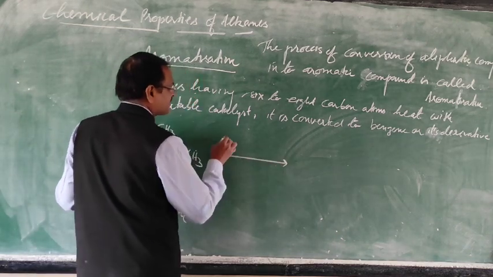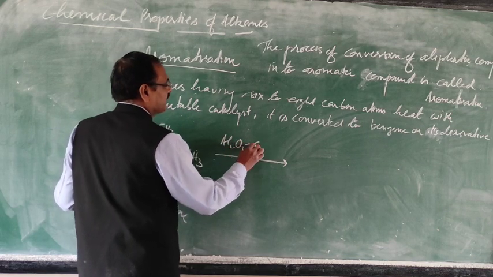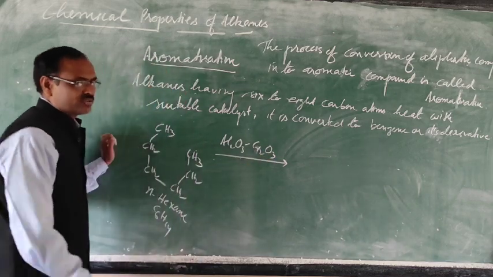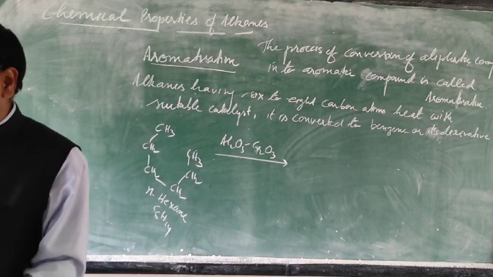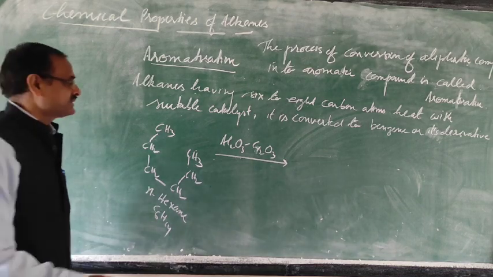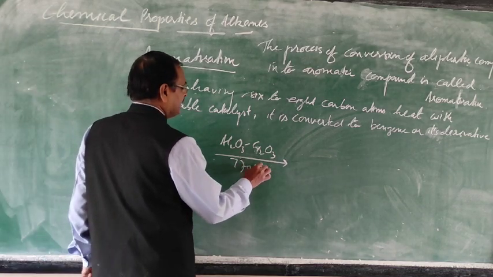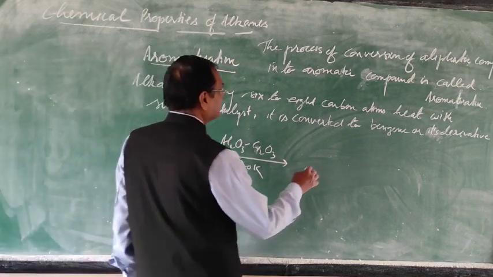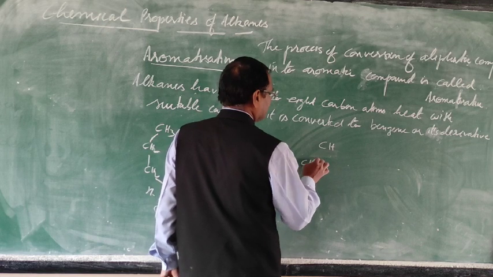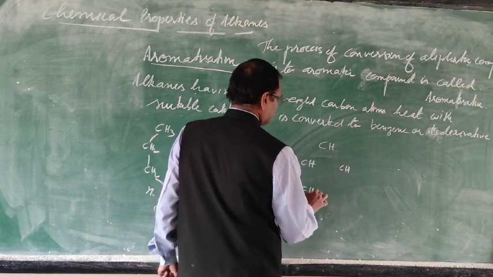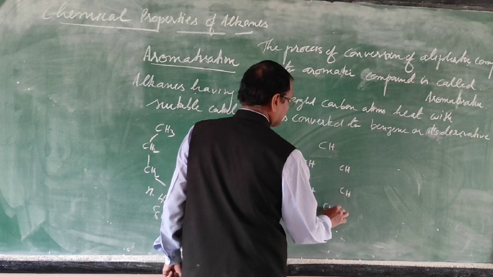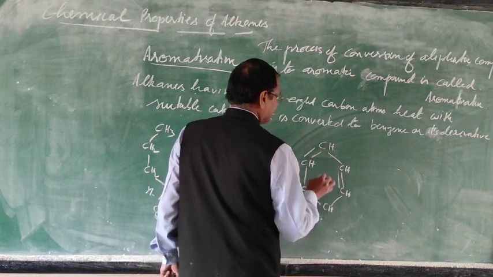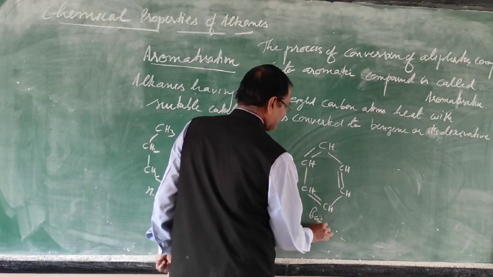When it is passed through aluminium oxide and chromium oxide at high temperature, this hexane is converted to benzene.